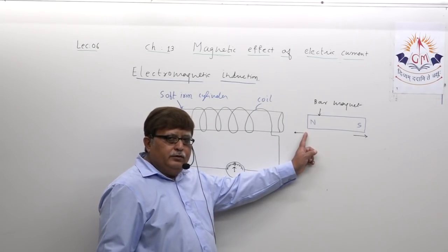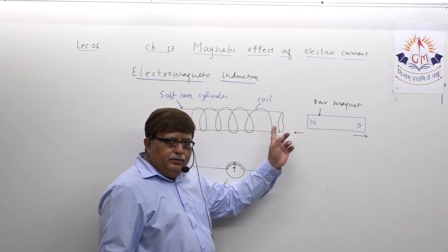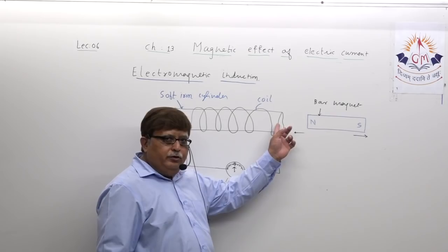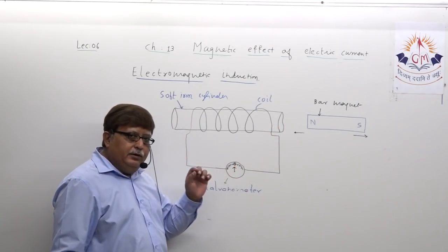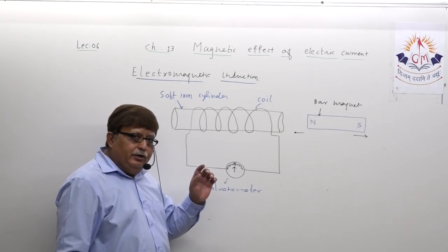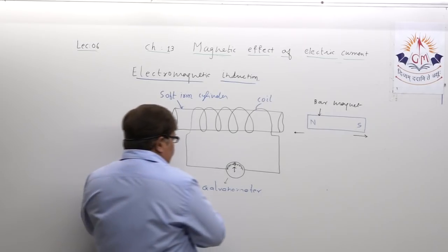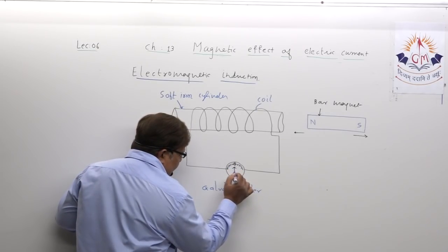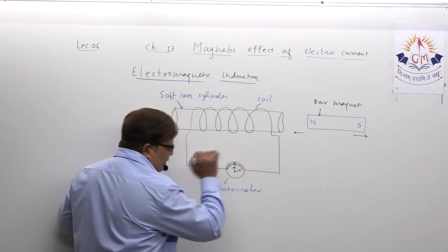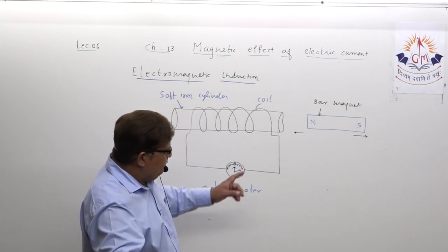When you start moving the bar magnet towards the coil, you will immediately see the deflection in the pointer, moving rightward.